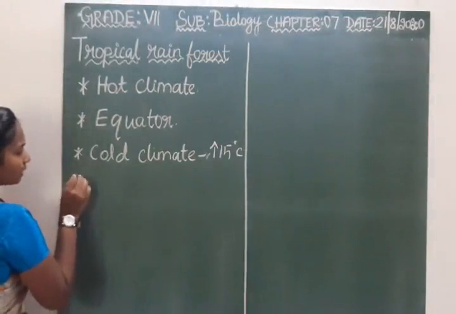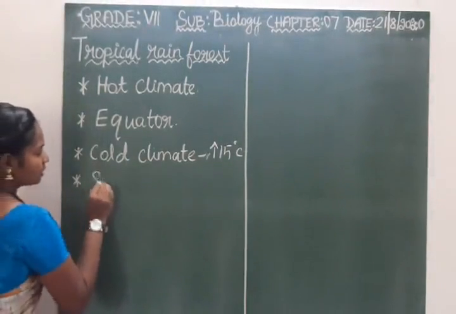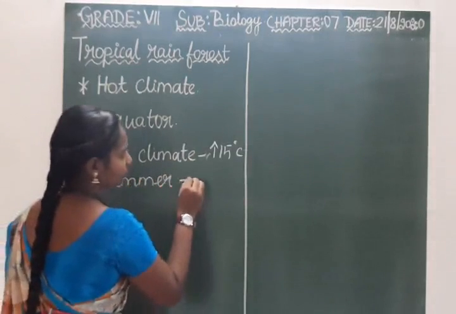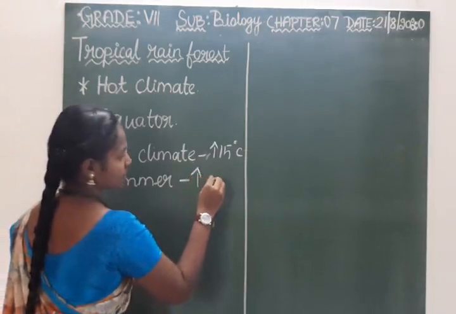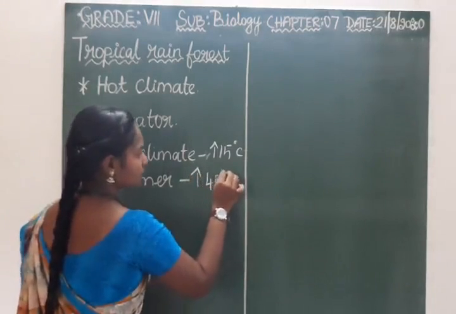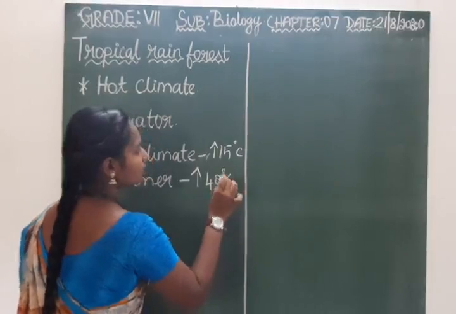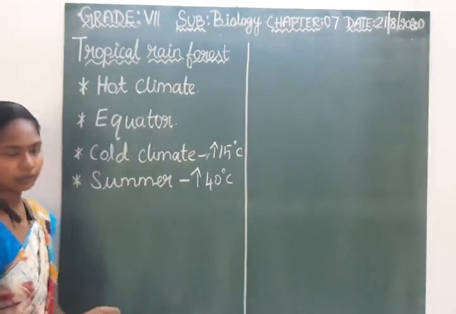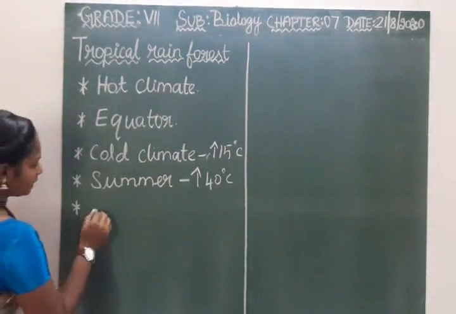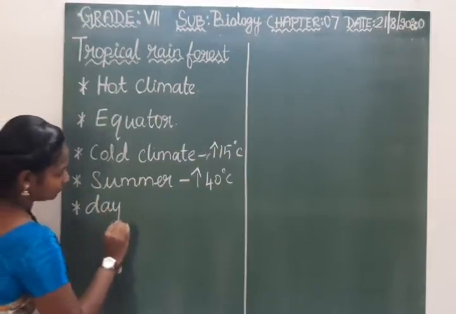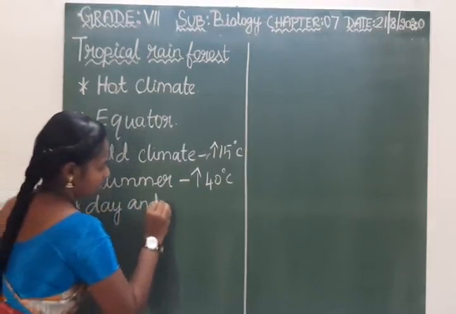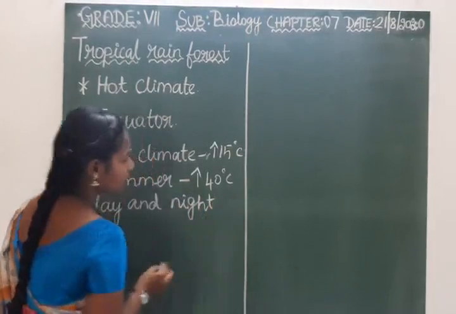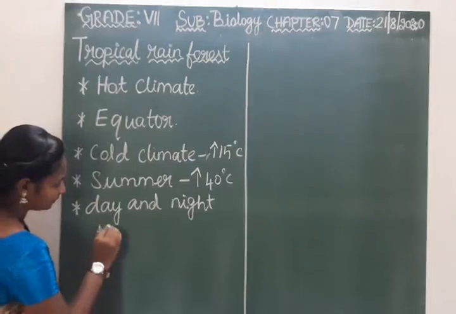And what about the temperature during the summer? In the summer season, it may go across, that is, more than 40 degrees Celsius. Here the daytime and the night time are equal. The duration of day and night is equal.